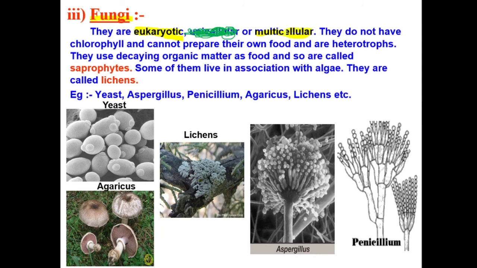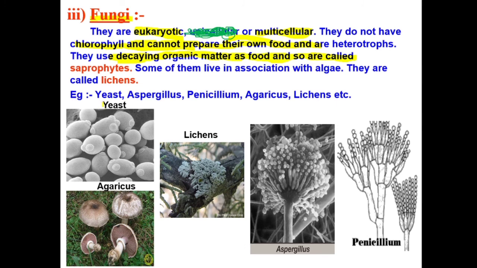If you are eukaryotic, multicellular, but do not have chlorophyll, meaning you cannot prepare your own food, meaning you are not an autotroph, then you are going to be in kingdom fungi. How will you derive your food? From decaying organic matter. You will be in kingdom fungi.